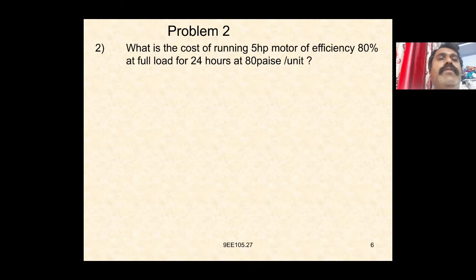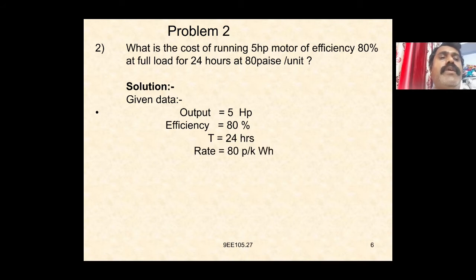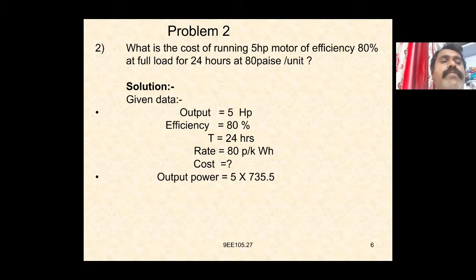Given data: output is equal to 5 HP, efficiency is equal to 80%, time T is equal to 24 hours, rate is equal to 80 paise per kilowatt hour. We have to find the cost. Output power is equal to 5 into 735.5, which is equal to 3677.5 watts.